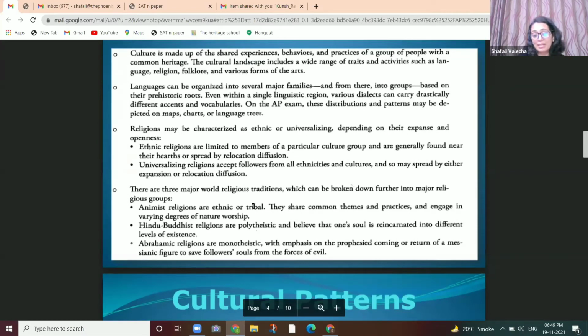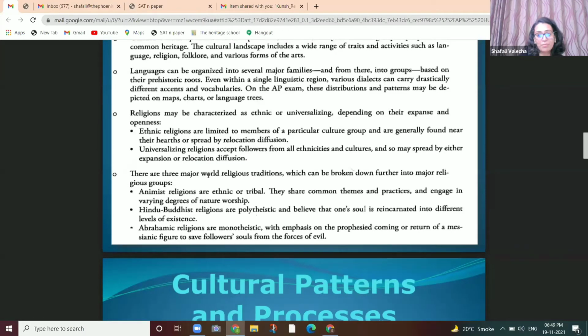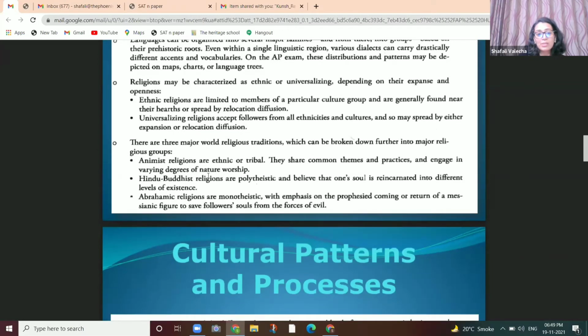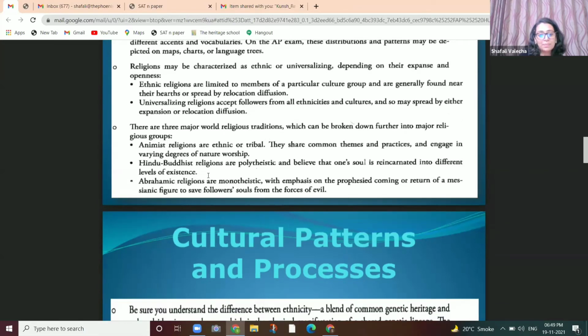So how do you identify and characterize the religion, ethnic, universalizing religion? I'm giving a brief on this chapter. This is a very important point. There are three major world religion traditions: animist religions, Hindu, Buddhist, Abrahamic. We give you detailed information. Monotheistic, that will emphasize on coming, on return.